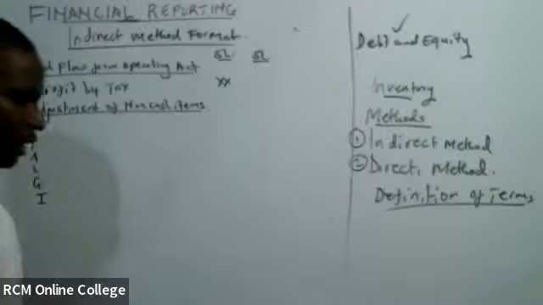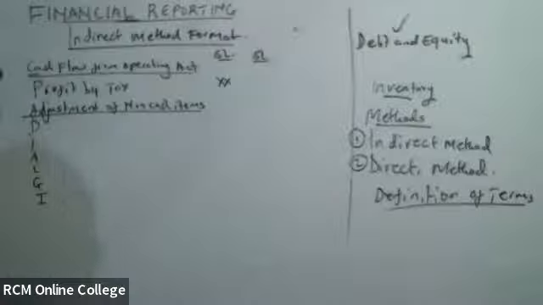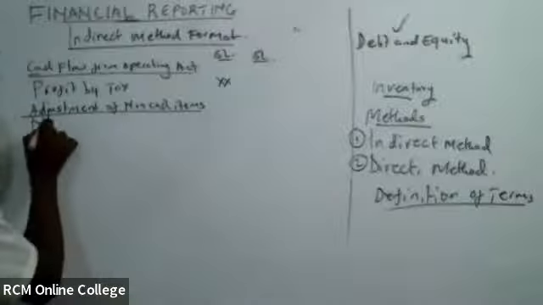That is how you'll be identifying your non-cash items.